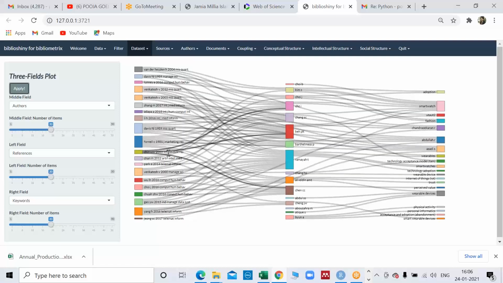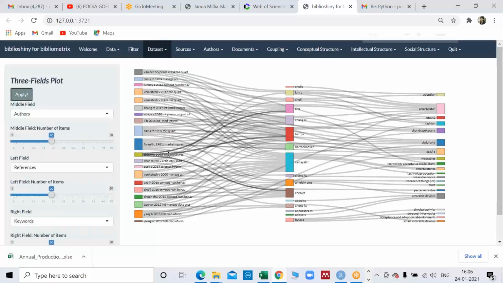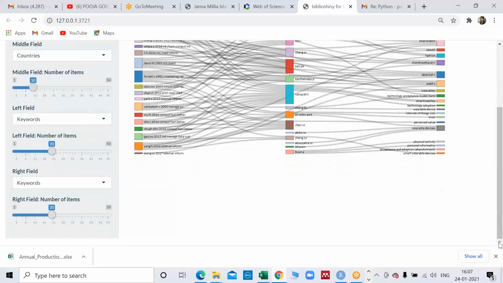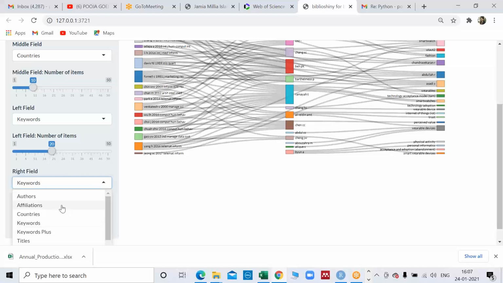So how to read this diagram? First of all, this is called a Sankey plot. Sankey plot means we compare 3 things at one go. If I zoom in a little, the middle field is of authors. As you can see, you can change it. If you want countries, and you don't want 20 countries, you can make it 10. The left field is your references. I don't want references, I want to see what keywords are there. There is no reason why I'm doing this or that. It's totally your creativity, your wish, what things you want to see.